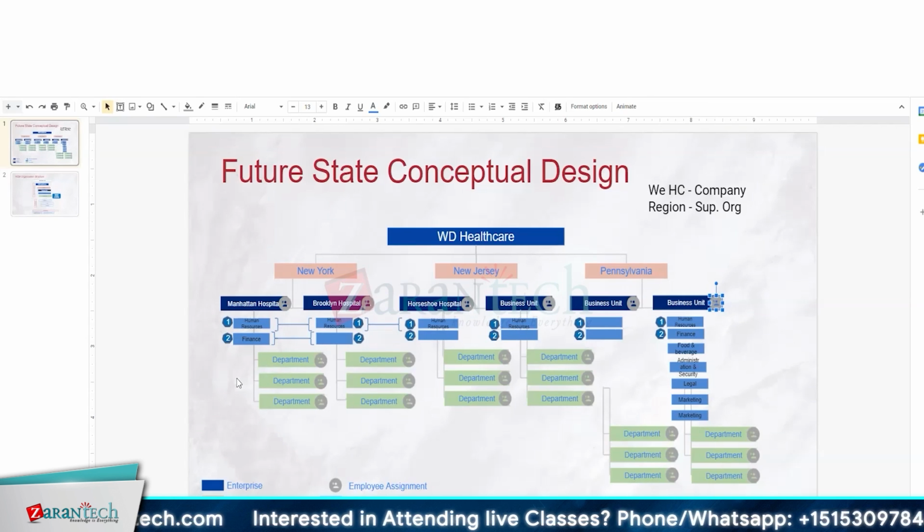So you can have a specific HR head of department or HR supervisory organization manager for, say, Manhattan Hospital, and he has a team of say 15 or 20 people working for that hospital only. Whereas in other hospitals, you can have an HR business partner, maybe one or two people working in those hospitals, but everything else is managed by corporate HR. But you will need some kind of localized presence within the hospital as well.